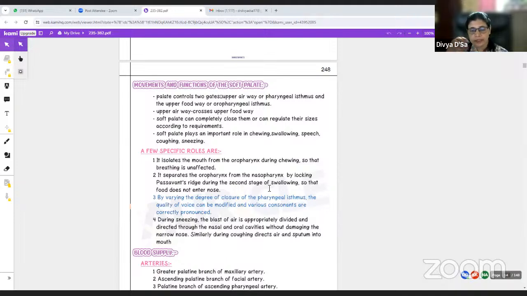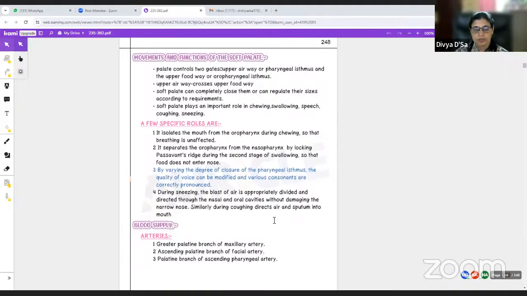So at that time, that muscle contracts and it will prevent the food from entering the nasopharynx. So by varying degrees of closure of the pharyngeal isthmus, the quality of voice can be modified and various consonants are correctly pronounced. During sneezing, the blast of air is approximately divided and directed through the nasal as well as oral cavities without damaging the narrow nose. Okay.